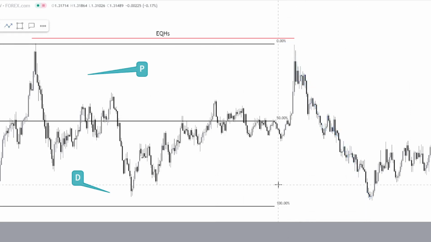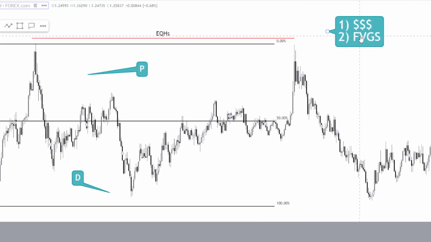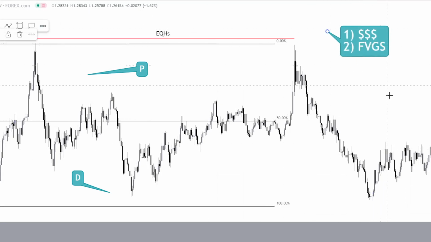So what are the reasons for price heading down, right? Typically, there's two reasons why price will head down, or up for that matter. The reason why price will go down is to sweep liquidity, or it's to rebalance fair value gaps. Those are the only two reasons why price would move up or down. In this case, it's moved down for these two reasons: liquidity and fair value gaps.